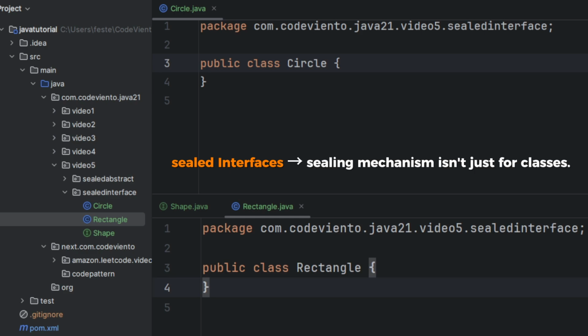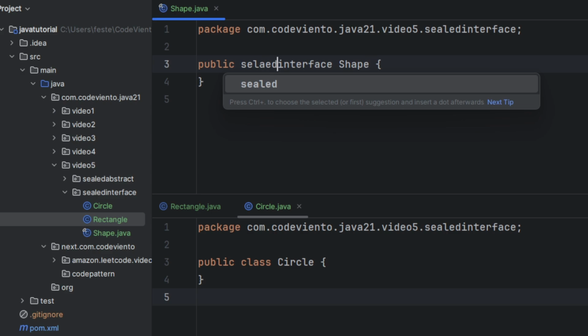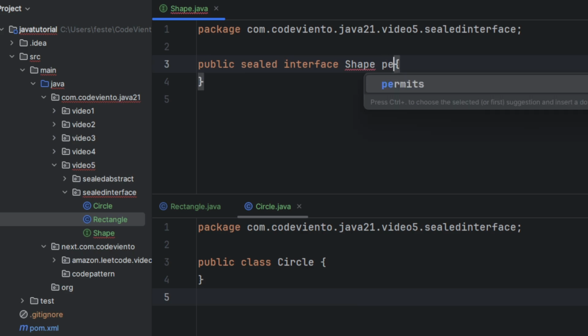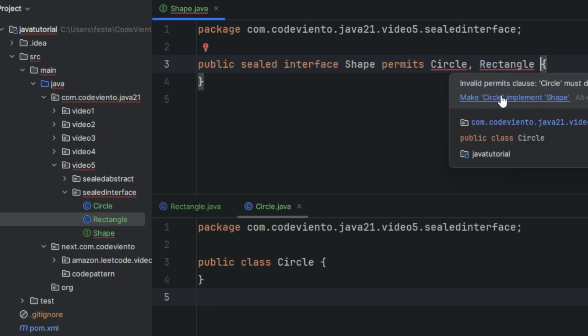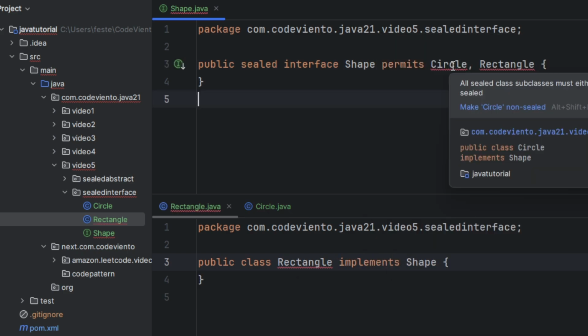And remember this, the sealing mechanism isn't just for classes. You can use the same power with interfaces. For example, we have an interface here, and let's turn it into a sealed interface. And sealed interface shape only permits circle and rectangle, giving you full control over your contracts, okay? And we need to implement circle also. Implement shape. We need to decide for circle and rectangle whether it will be final, sealed or non-sealed.